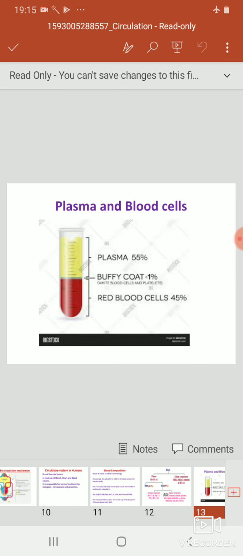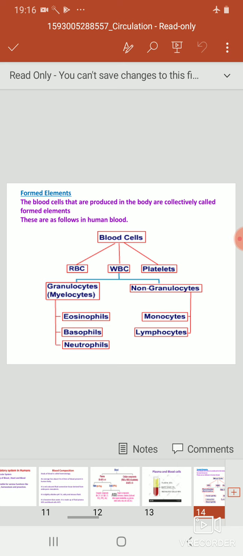Here we can see the diagram how the plasma is separated from our blood. By using the technique of centrifugation, the separation of plasma from human blood takes place. The settled particles are showing the blood cells made up of the RBCs, WBCs and platelets, and this yellow colored, straw colored substance is showing the 55% plasma. The blood cells produced in the body are collectively known as the formed elements. These are found in the human blood.